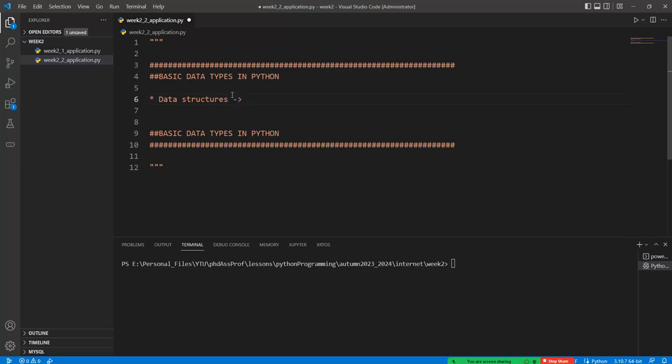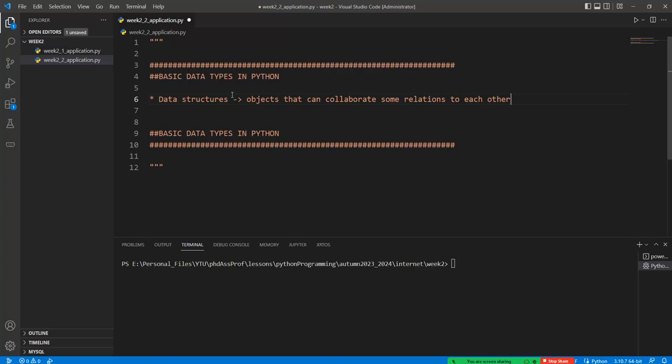And data structures include many objects, or creating many objects that can collaborate or share some relations to each other. For example, if you have a class like the integer, then we have the methods and attributes, okay?